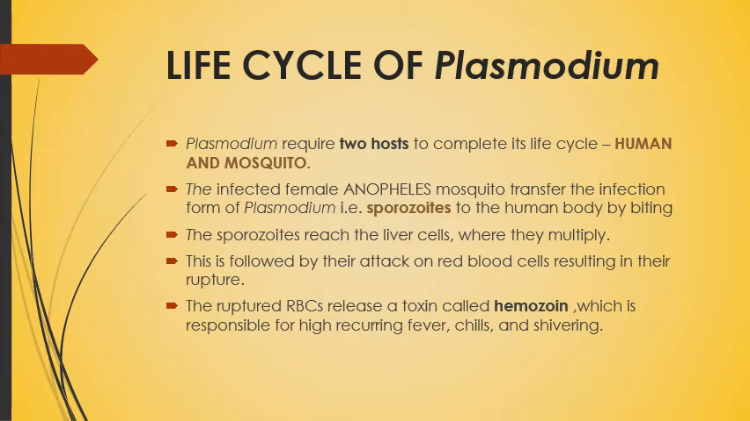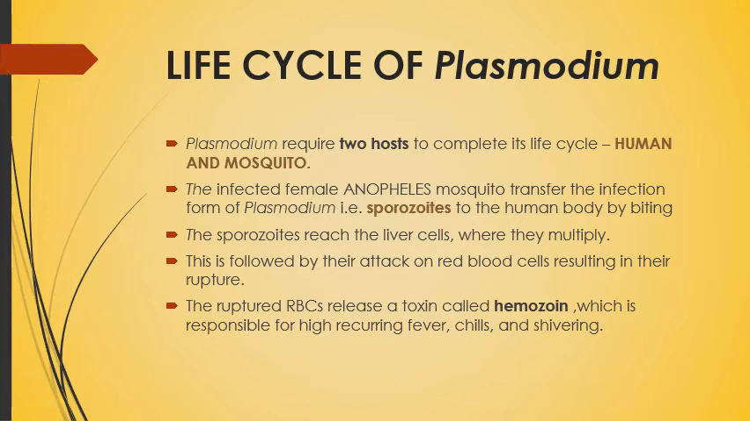In the human being, the infected female Anopheles mosquito transfers the infectious form of Plasmodium, that is the sporozoite, to the human body by biting. So when the mosquito bites a healthy human body, it will transfer the infectious form of the Plasmodium, that is sporozoite, into the human body.